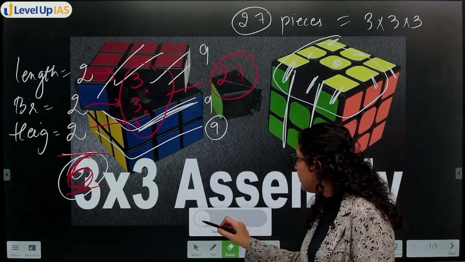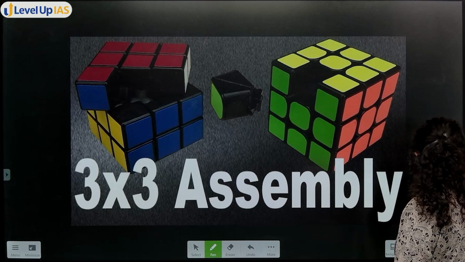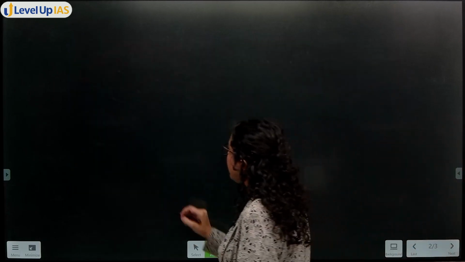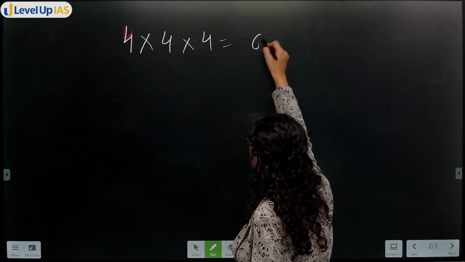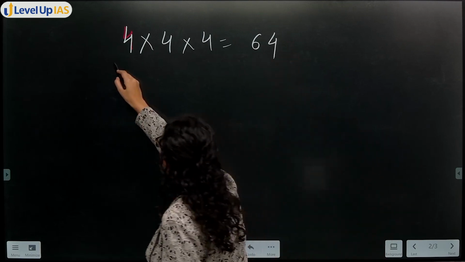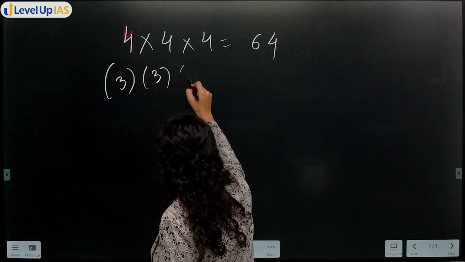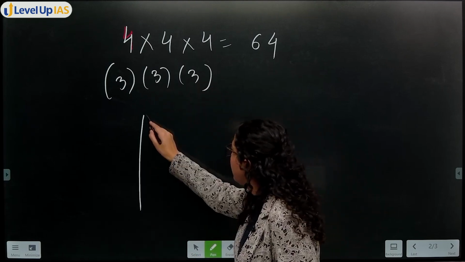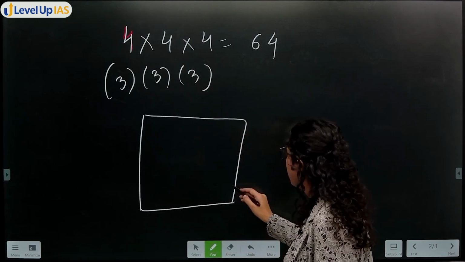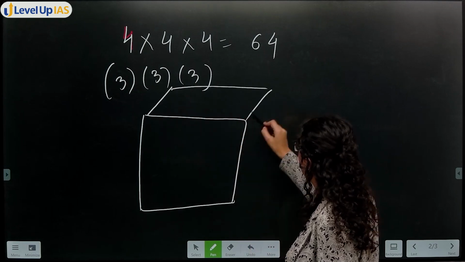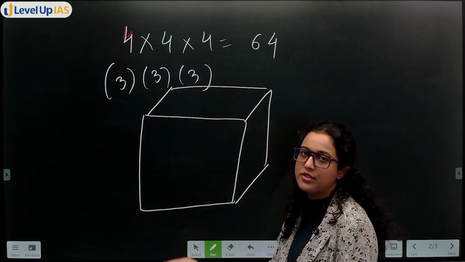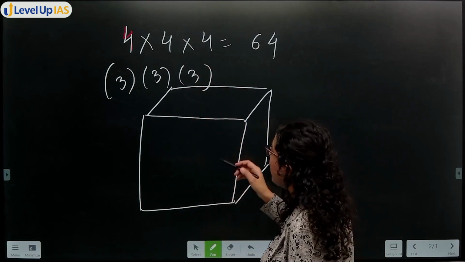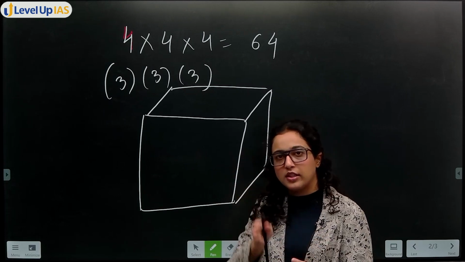Now question says, how many cuts should I make, minimum number of cuts to get 64 cubes? So I know 4, 4, 4, 16, 4 the 64. ठीक है, that means 4 minus 1 is 3, 3, 3. So that means if you have a cube like this, ठीक है, you have a cube like this, you will put 3 cuts like this. Imagine cutting an apple, ठीक है, or imagine making a cube out of a clay and then cutting it.